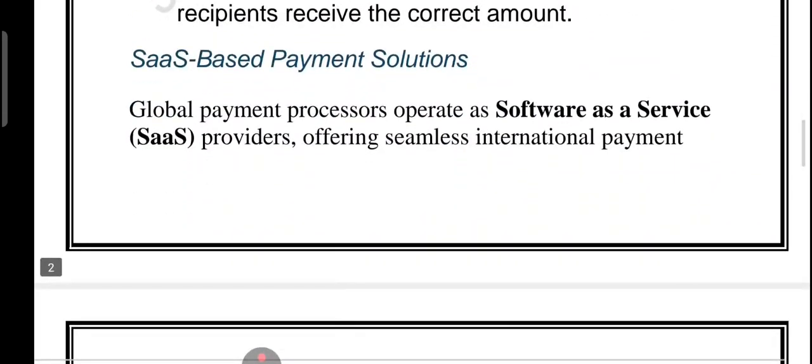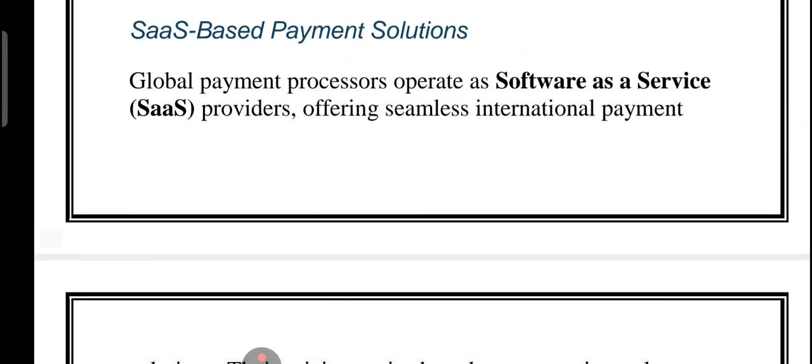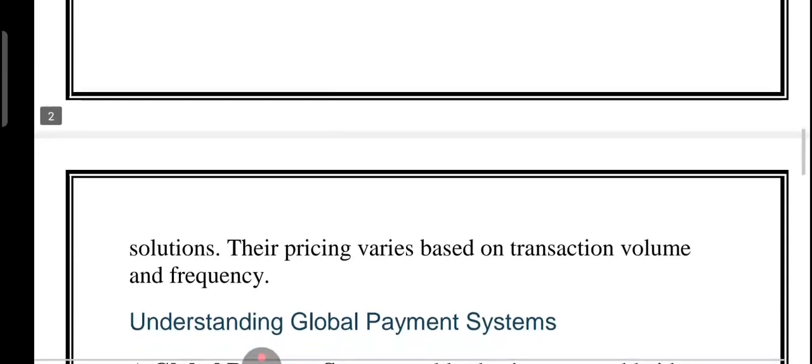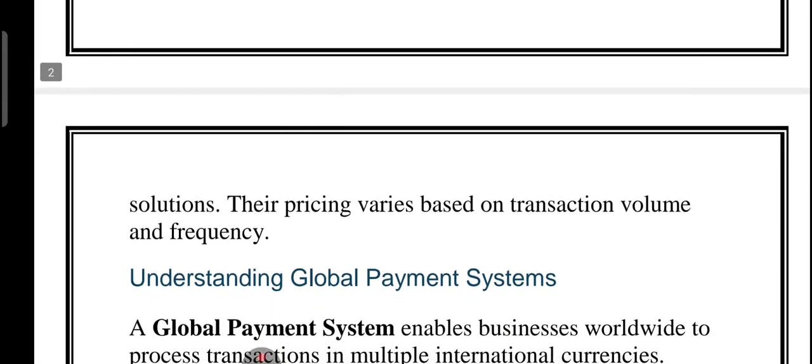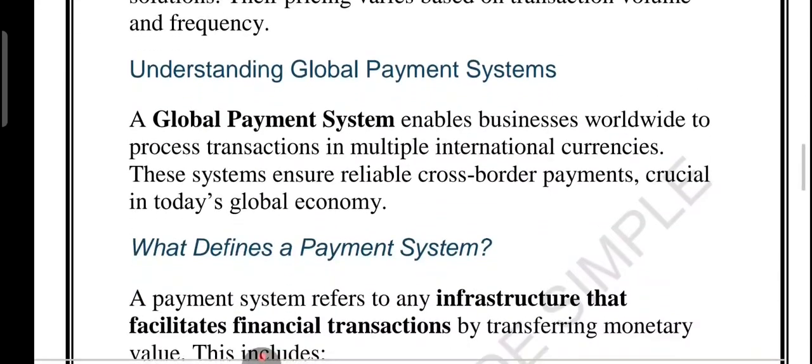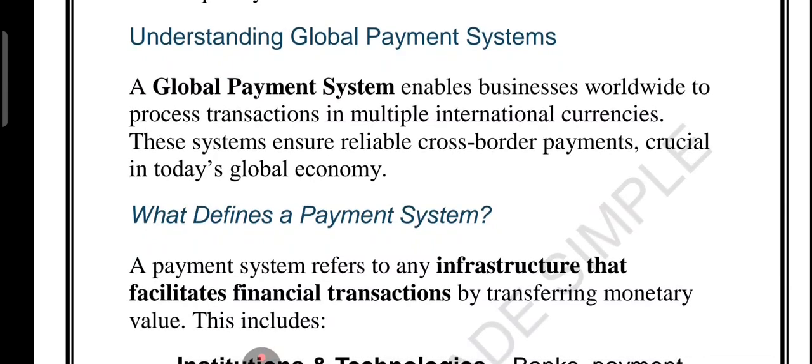Now friends, SaaS based payment solutions. Have you ever heard of SaaS based payment solutions? These are global payment processors that work just like a software service. Businesses pay based on how many transactions they make and how often. Basically, these payment systems allow companies to handle transactions in multiple currencies. And these are super important in today's global economy.